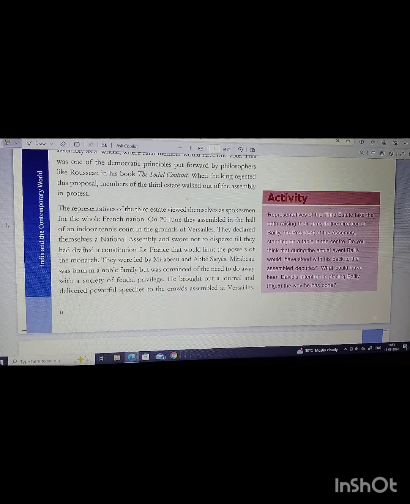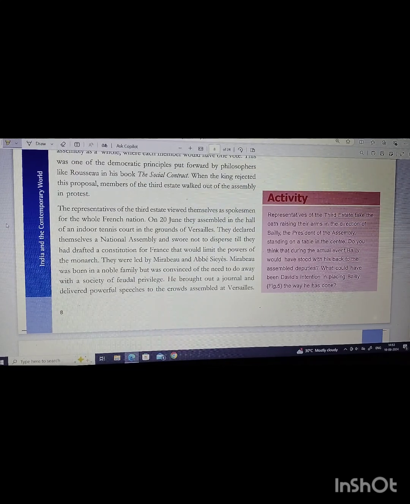He brought out different kinds of journals and delivered powerful speeches to the crowds assembled at Versailles. Ambitious, who was originally a priest, wrote an influential pamphlet, What is the Third Estate. So while the assembly was busy at Versailles drafting the constitution, the rest of France was in continuous turmoil.